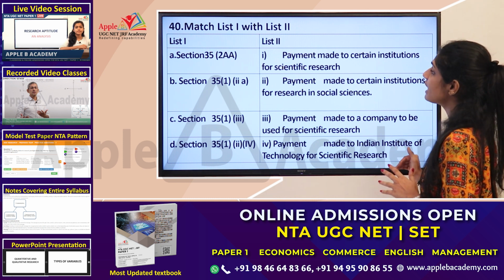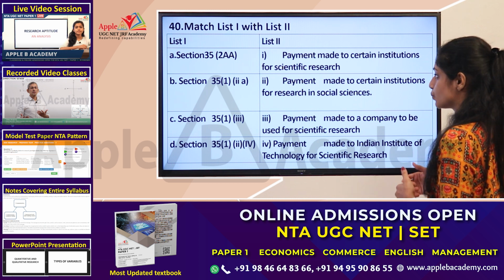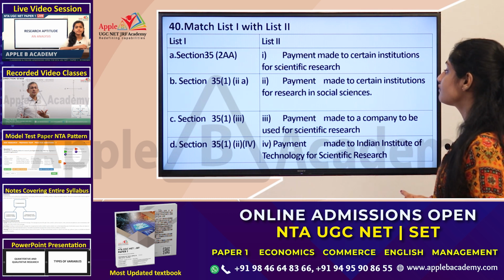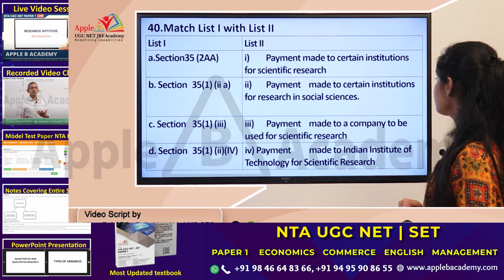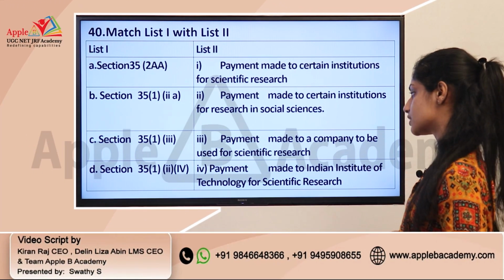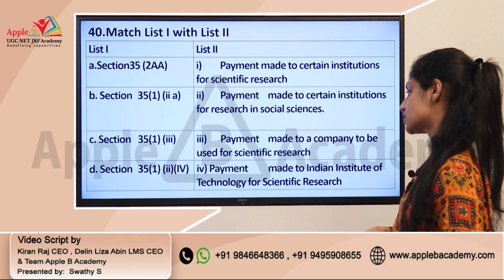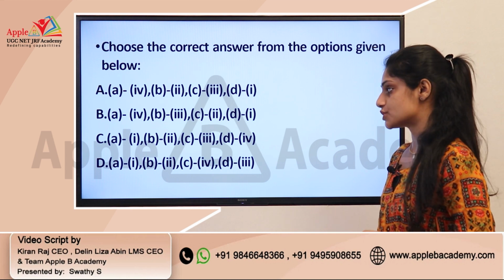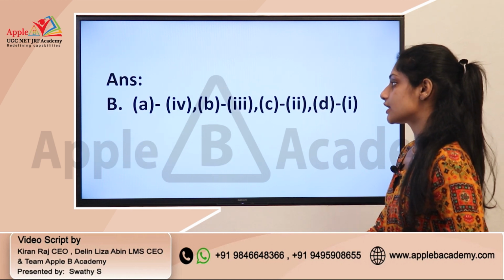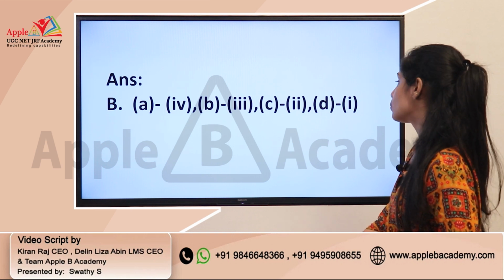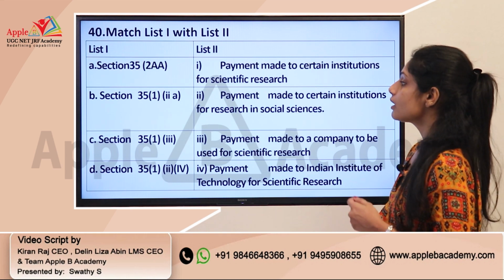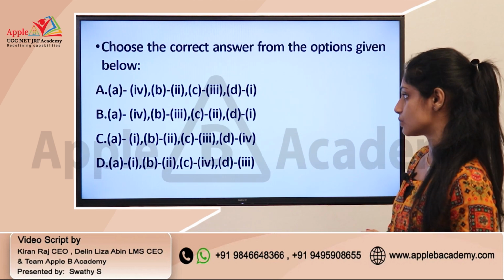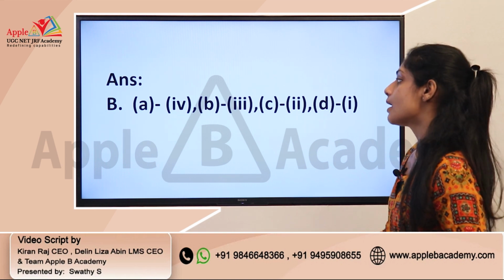And we have the descriptions in list 2. 1, payment made to certain institution for scientific research; 2, payment made to certain institution for research in social science; 3, payment made to a company to be used for scientific research; 4, payment made to Indian Institute of Technology for scientific research. You have the various options, and the correct answer is A4, B3, C2 and D1. That's the way you can match this particular question, and the correct answer is answer B.